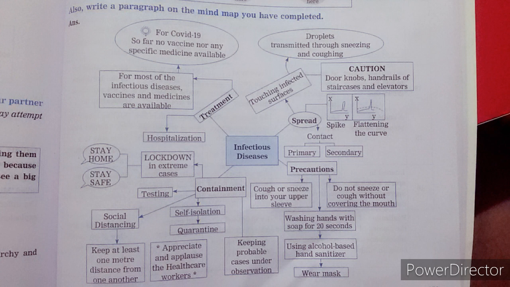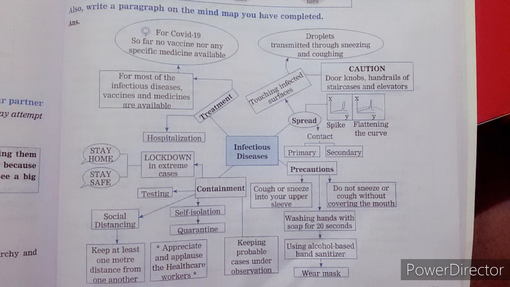All these are possible ways through which we can save ourselves or keep the disease away. Self-isolation is important, quarantine is important, testing is important, lockdown is important. All these things will be helpful for us, and social distancing is also important.